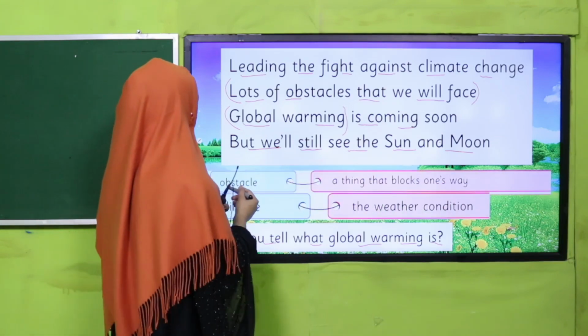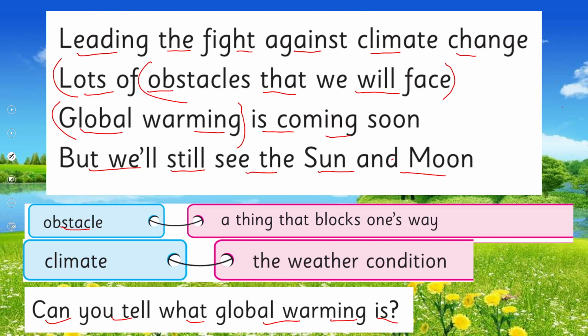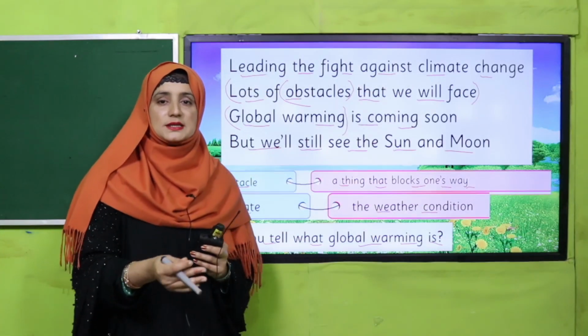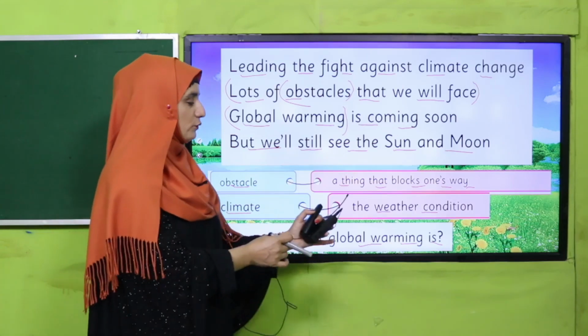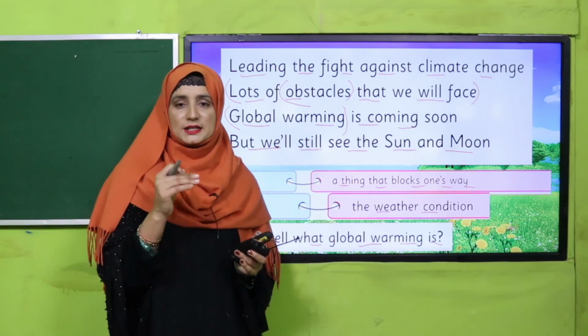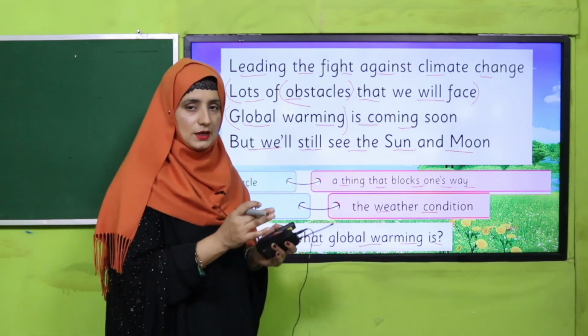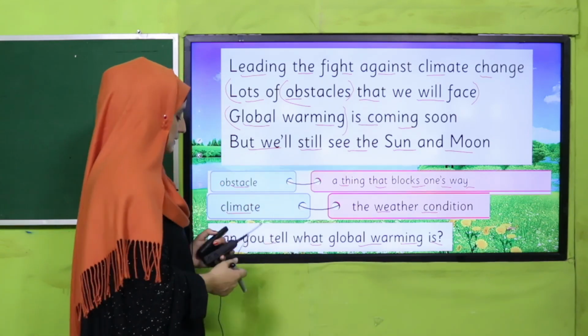And there are other words, like obstacle, that we have already learned. What does obstacle mean? A thing that blocks one's way, a hurdle. Okay, that is obstacle. And climate, the weather condition, is called climate. A long weather condition is called climate, it is a long term period, my dear students. And weather condition is a day condition, and it can change day by day. Okay, there is a difference between weather and climate.